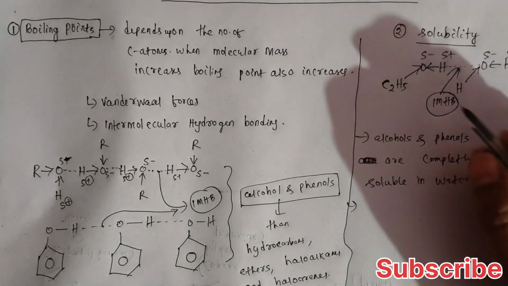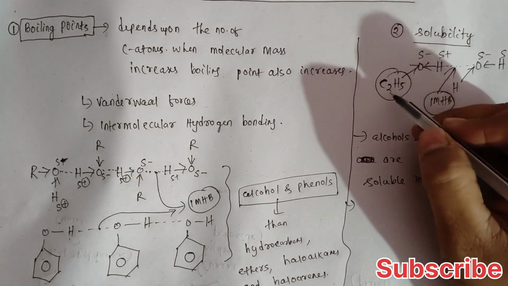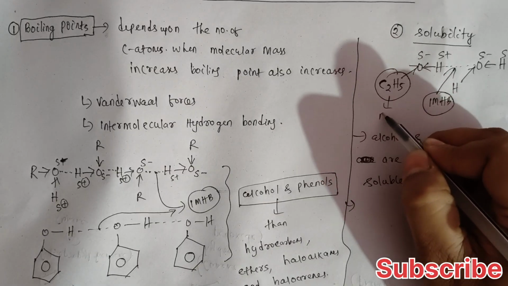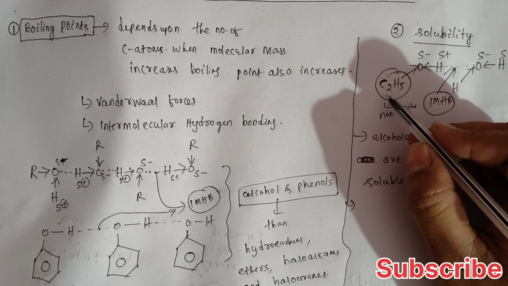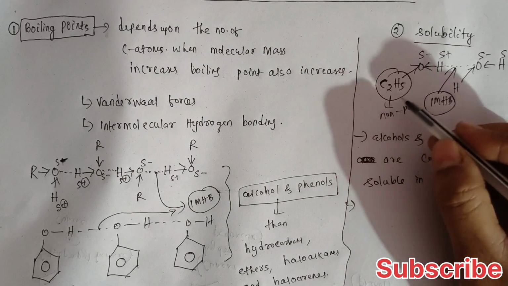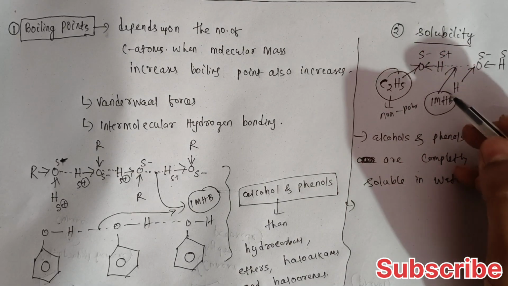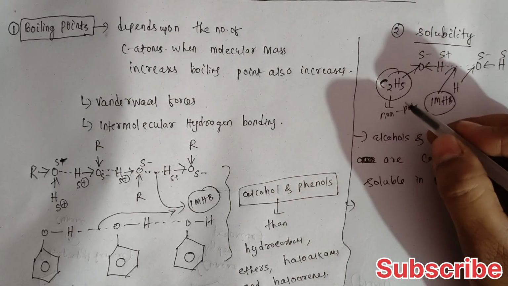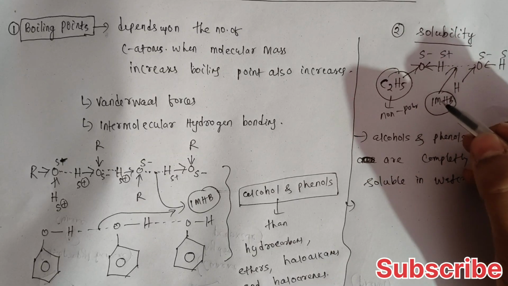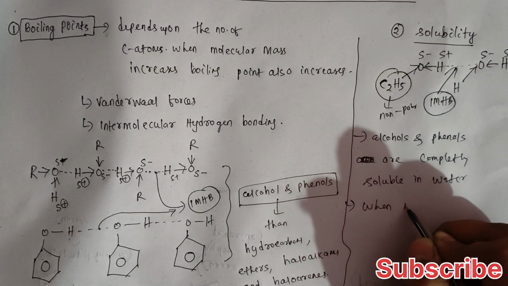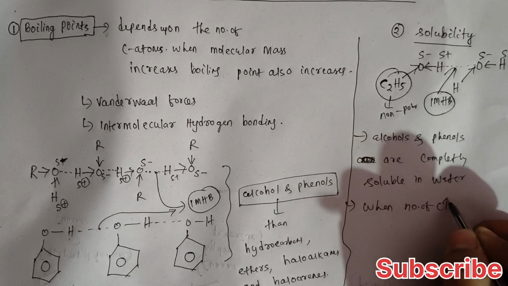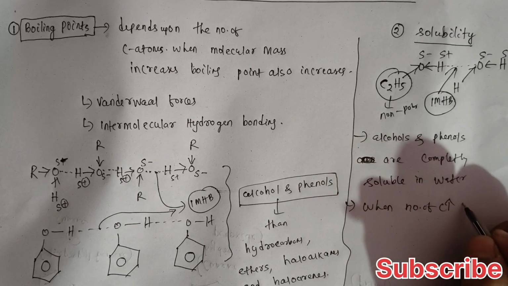The point is that when the carbon chain increases, the carbon is a non-polar part. When the carbon is C6, C8, C10, it will not be soluble. Why? Because carbon is non-polar in nature and water is polar in nature, so non-polar cannot be soluble. So when the number of carbon atoms increases, it is not soluble.